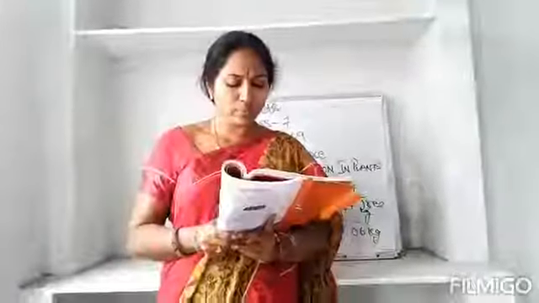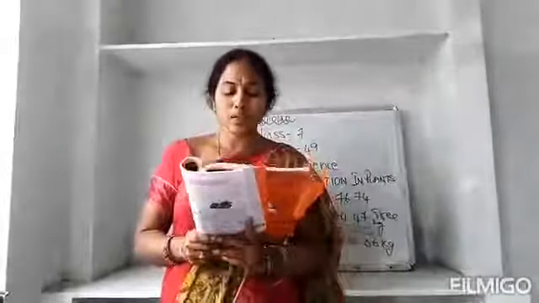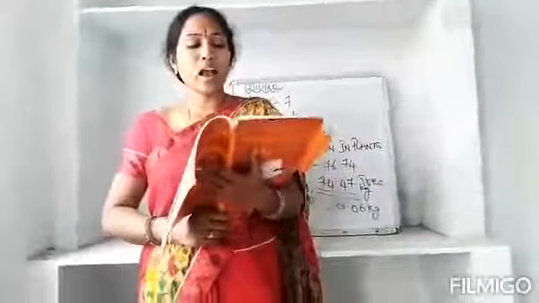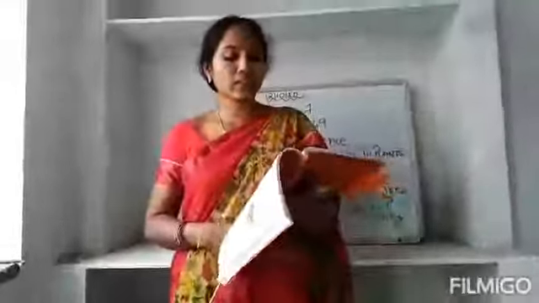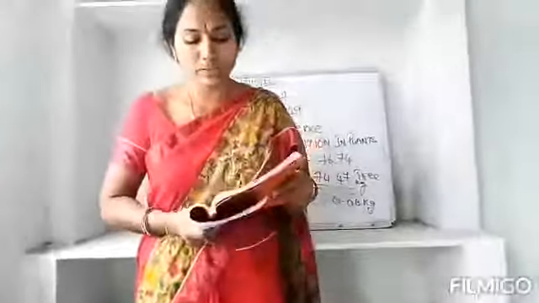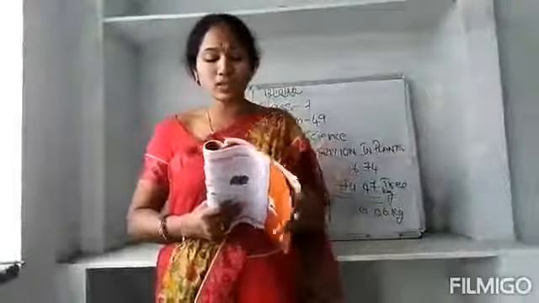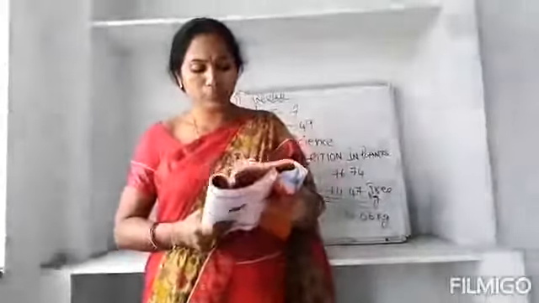Ingenhousz tried to repeat Priestley's experiments under different conditions and found that only the green parts of plants, when exposed to sunlight, could do that. Now he was one more scientist. He started an experiment again, and he could prove that the green plants only make the food for the plants with the help of the sunlight. So the green parts of the plants that are exposed to the sunlight could do that.